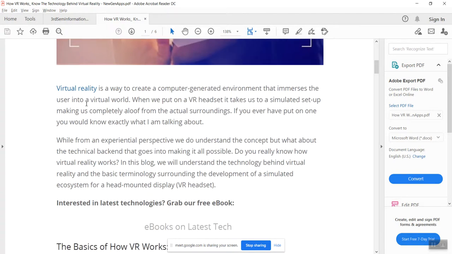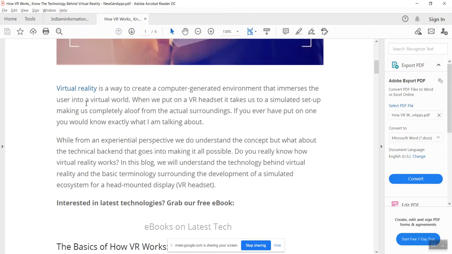Virtual reality is a way to create a computer generated environment. Okay, so where we are living in the real environment, and by using virtual reality we are going to create a computer generated environment that immerses the user in a virtual world. Means we are going to be present in the virtual world. So it is an interesting topic. With virtual reality, many games can be done. Many applications we are going to see how they are implemented in virtual reality.